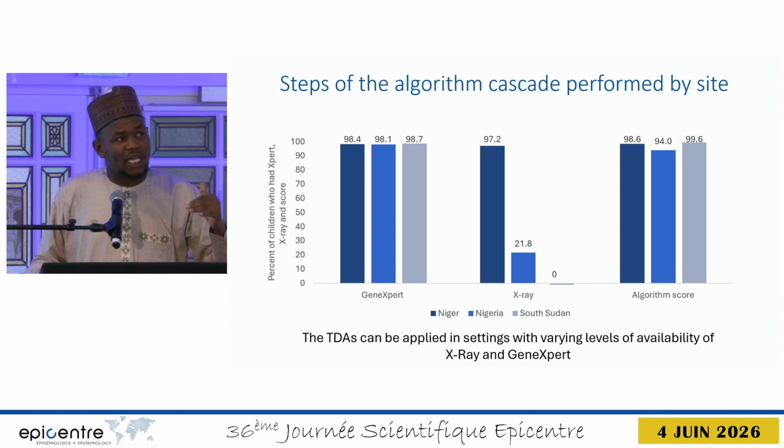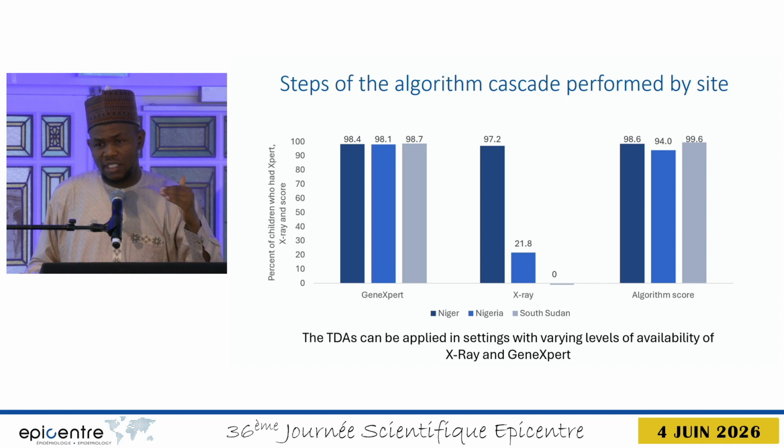The steps of the algorithm, in these 3 countries, Nigeria, Niger, and South Sudan: most of the kids had the Gene Xpert test done because we had it in the facility, as well as the algorithm score, which is the WHO scoring system.